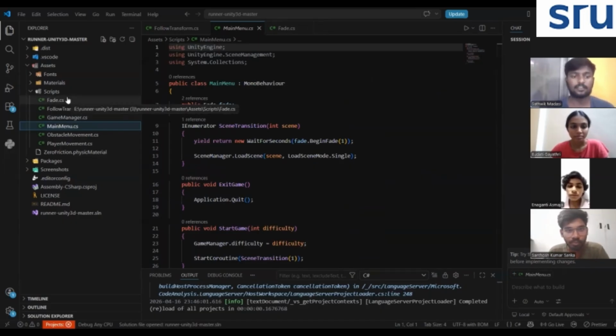We then display the score on the screen using Unity's UI system, such as Text or TextMeshPro components. Once the game ends due to a collision, the score stops updating and the final score is shown on the screen.